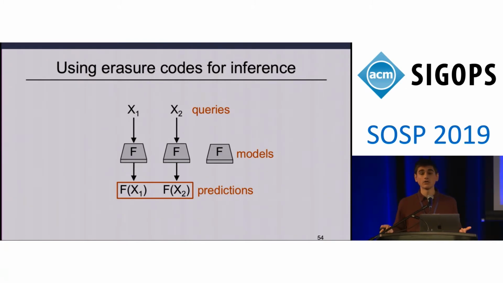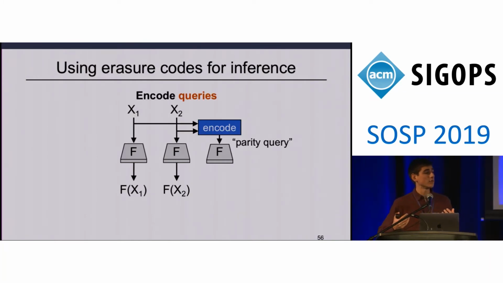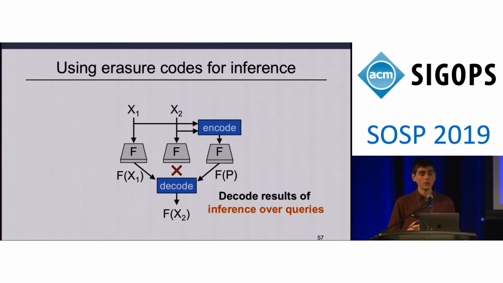And overall, using an erasure code, we would like to be able to impart resilience against any one of these three servers experiencing slowdown or failure. To do so, we'd ideally like to be able to encode queries, x1 and x2, using a similar encoding process that we saw in storage systems. And we'd like to then generate these parity queries that we create and send them to another copy of our server. Then, in the event of one of these servers experiencing slowdown or failure, we would like to be able to decode to reconstruct unavailable predictions. This is illustrated in this slide here, where you can see that we use the available server outputs, f of x1 and f of p, to perform an erasure code's decoding process to reconstruct the unavailable f of x2.